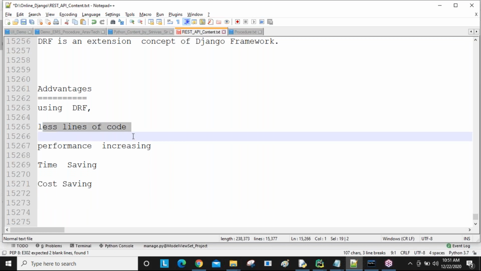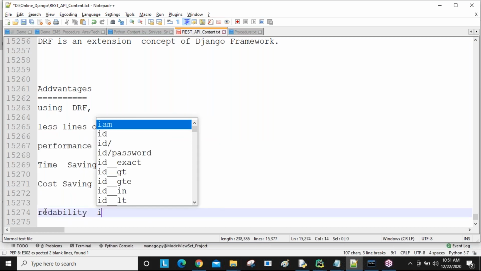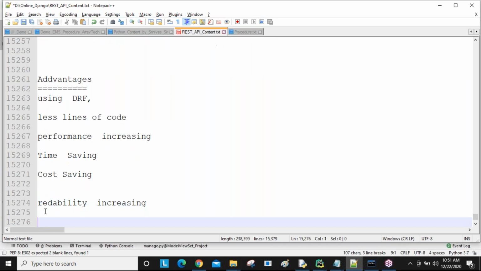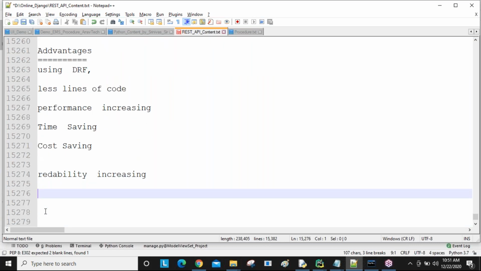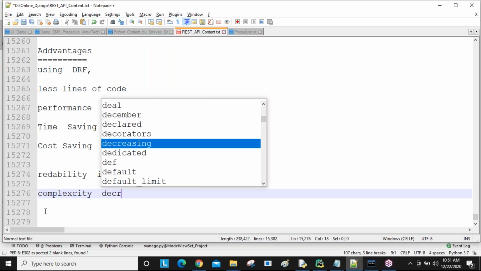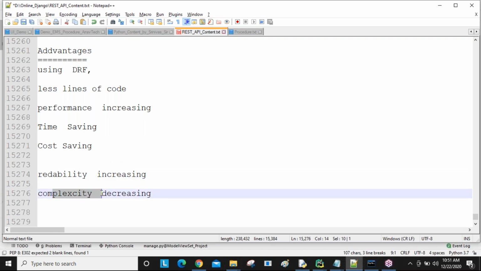So time saving, cost of the project saving, and because of the less lines of code, readability is increasing. Easily we can read, guys. So readability increasing, and complexity decreasing. So usually when we are reading, there is no complexity. So these all are some benefits, guys.